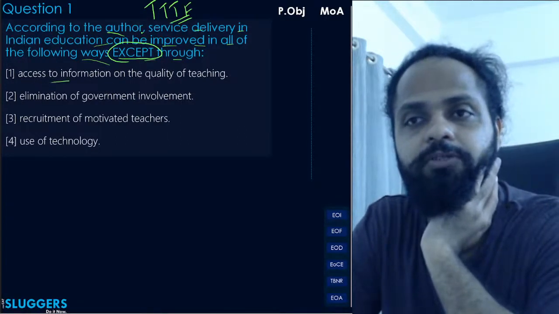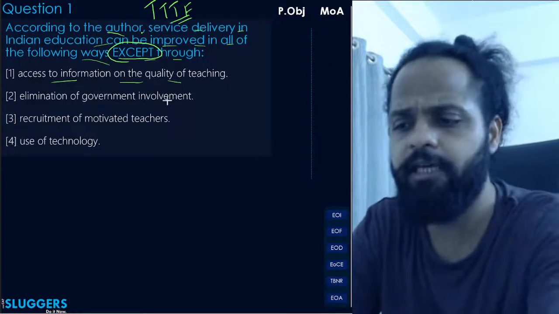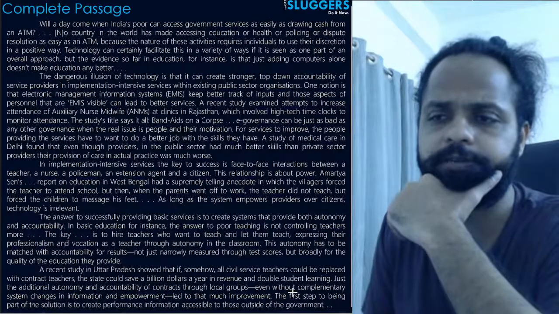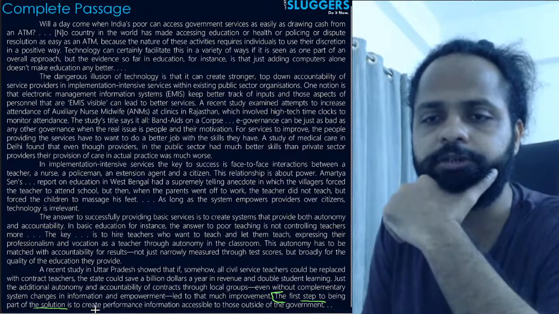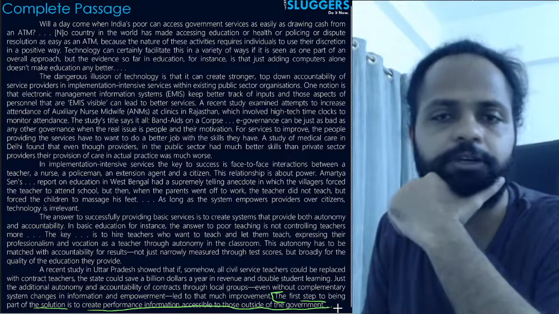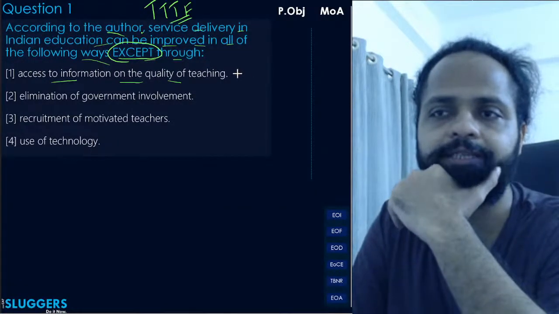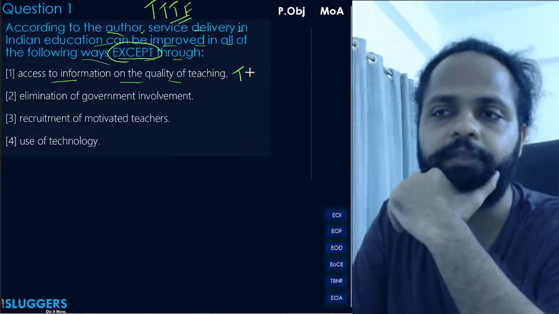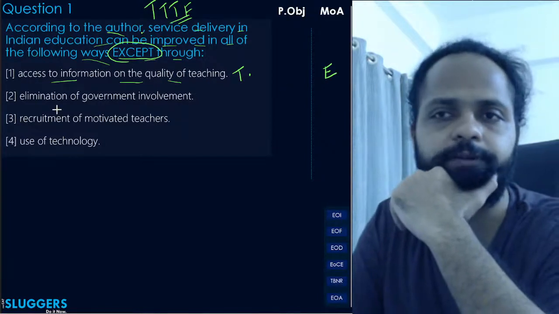The first one says access to information on the quality of teaching. Yes, this has been mentioned. ये दिया हुआ है आपको, कहाँ दिया हुआ है? Well, it's given right here. The first step to being part of the solution is to create performance information accessible to those outside of the government, right? So we have a very clear POR for this, and hence this is true as per the passage, and thus eliminated with a capital E. Strong elimination से आपका ये eliminate हो जाएगा.